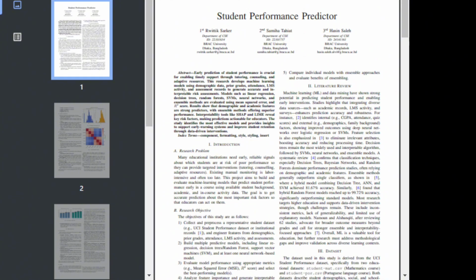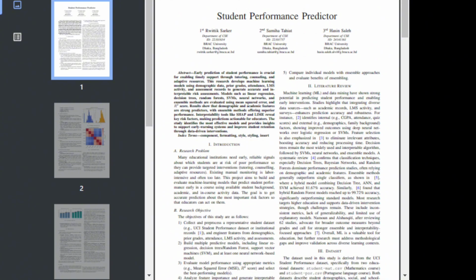Previous studies show that combining data such as grades, attendance, and demographics improves accuracy. Decision trees are common and interpretable, but ensemble and hybrid models usually perform better, sometimes reaching over 99% accuracy. However, challenges remain, including inconsistent evaluation methods and limited use of interpretable models. Researchers recommend focusing more on ensemble approaches and explainability, which is where our study contributes.